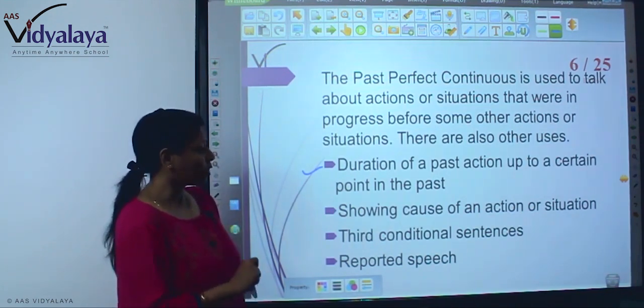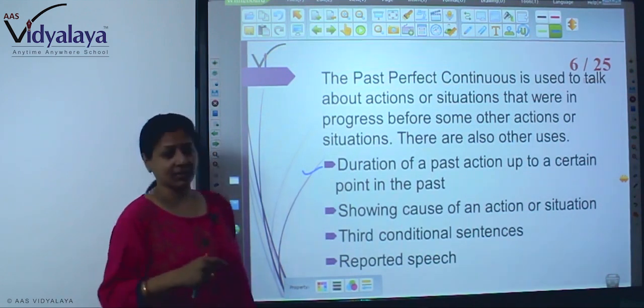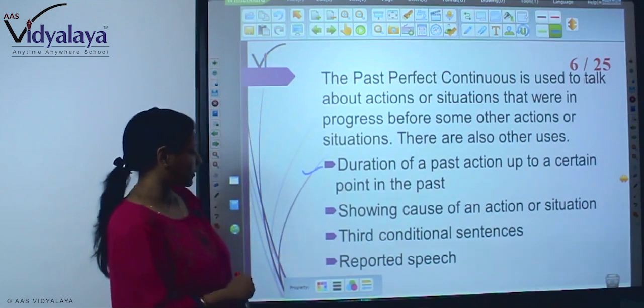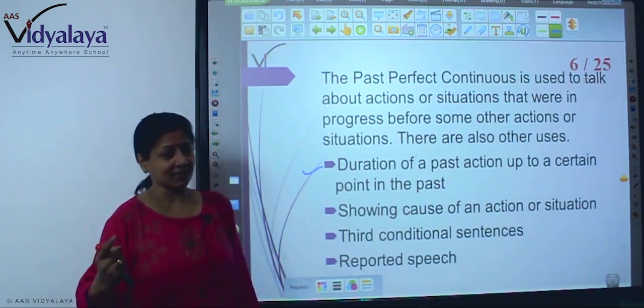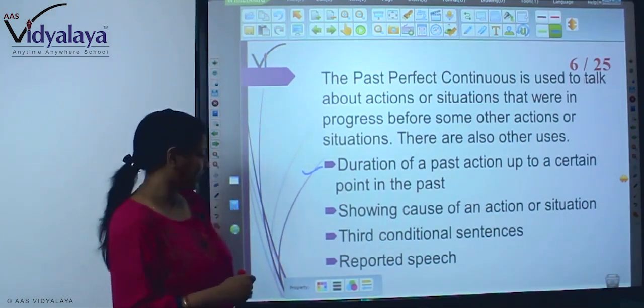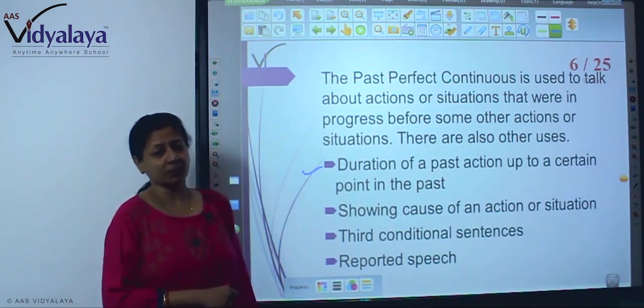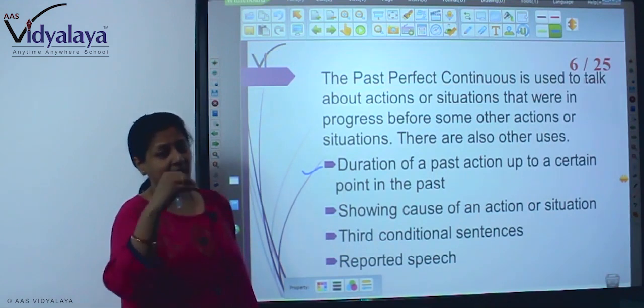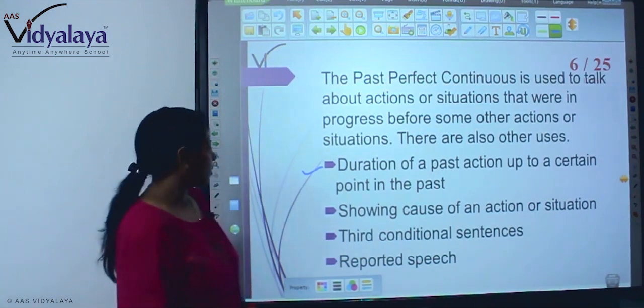Now showing cause of an action or situation. What is the cause of that action or situation? Then third conditional sentence, if I, then like that. Then in reported speech also we use past perfect continuous. So one by one I will say in detail about these.